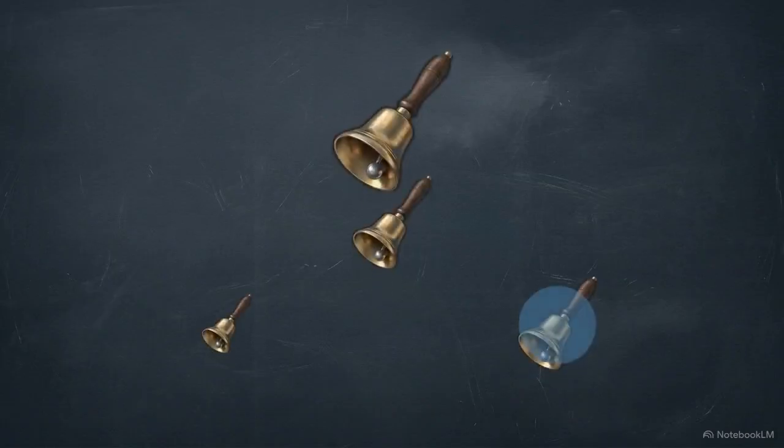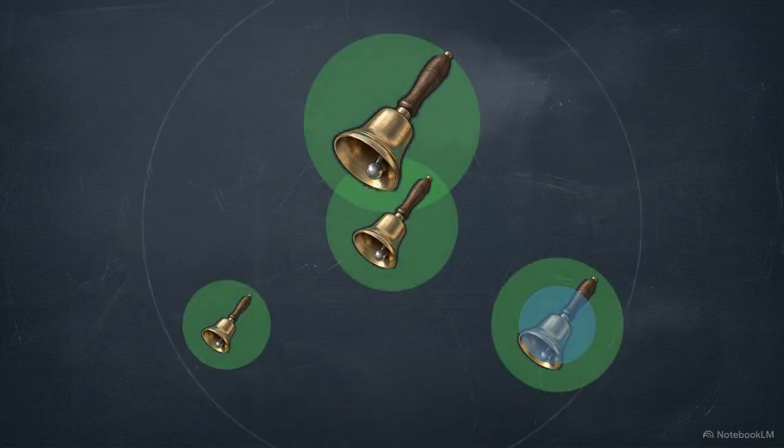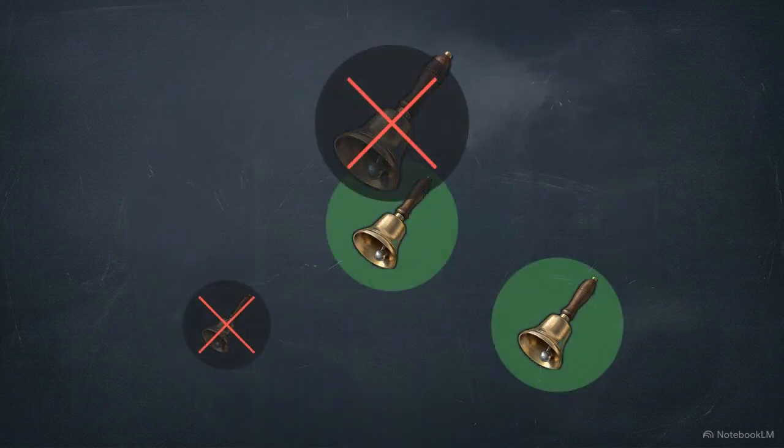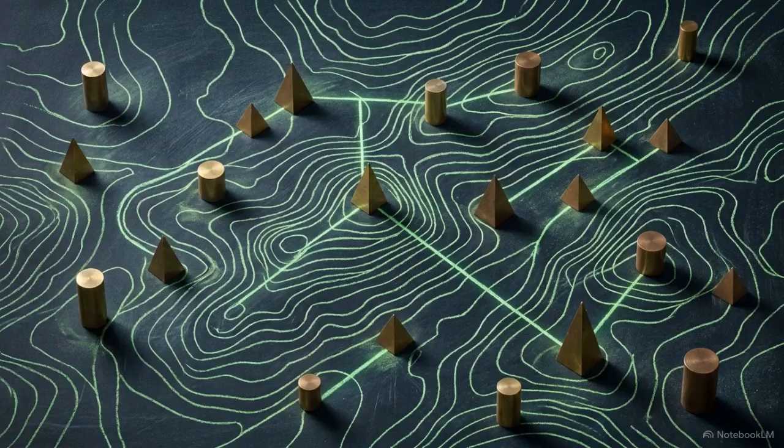This response can spread. In generalization, similar tones will also trigger the behavior. In discrimination, the organism learns to respond strictly to the exact pitch of the original bell, ignoring close matches. By mapping these variables, the organism constructs a predictive model of its environment, turning a sequence of sounds into a high-fidelity map of the future.